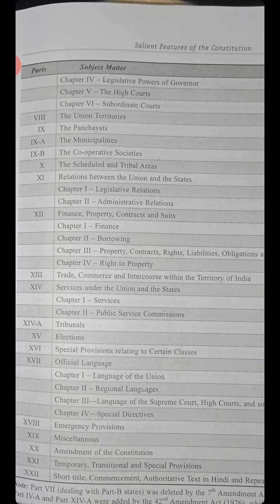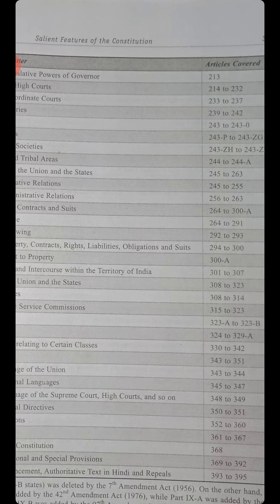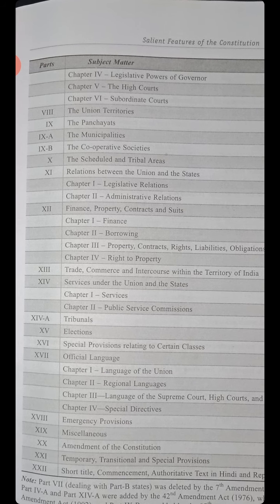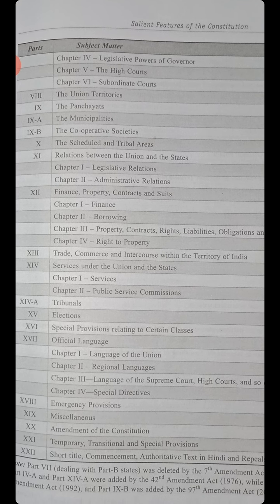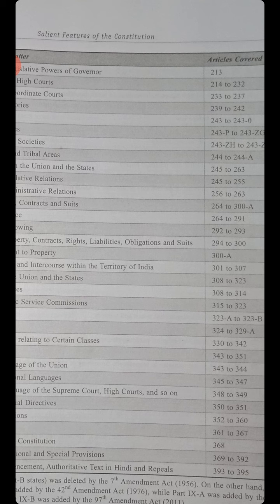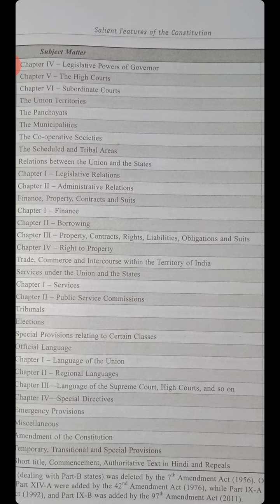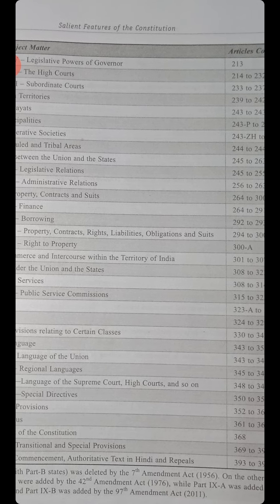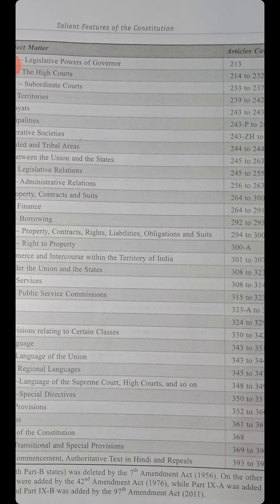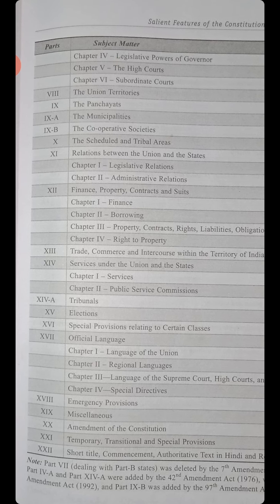Part 10, the Scheduled and Tribal Areas, 244 to 244A. Part 11, Relations between the Union and the States, Article 245 to 263. Chapter number 1, the Legislative Relations, Article 245 to 255. And chapter number 2, Administrative Relations, Article 256 to 263.